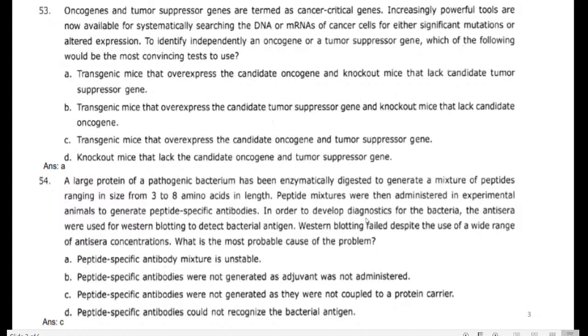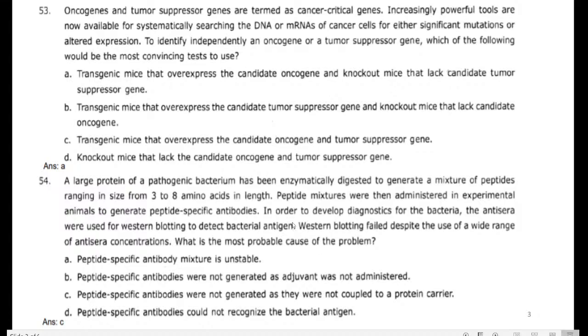In order to develop diagnostics for the bacteria, the antisera were used for Western blotting to detect the bacterial antigen. Western blotting failed despite the use of a wide range of antisera concentrations. What is the most probable cause for the problem?